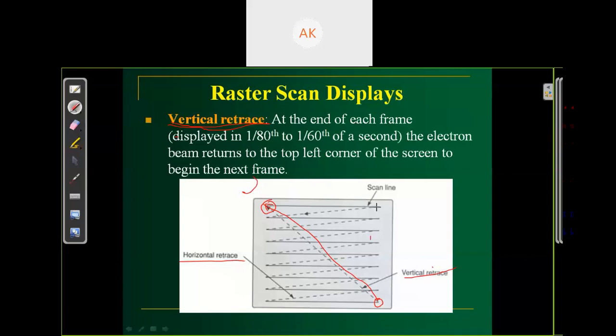Suppose this is the horizontal retrace time, right? Horizontal retrace. So this is the vertical retrace. What is the relationship between HR and VR? Which retrace time will be minimum of these two? Horizontal or vertical?